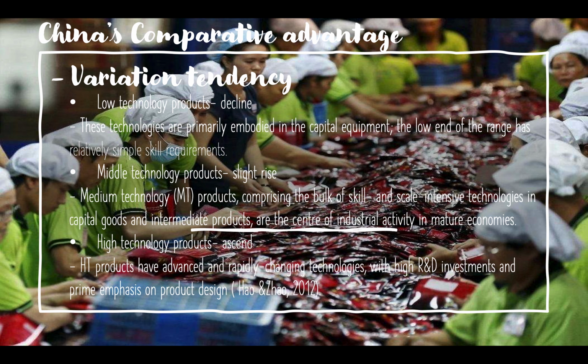Hao and Zhao also pointed out that from 1999, the category of Chinese exports to the world underwent qualitative change, characterized by a declining share of low technology products, an ascending share of high technology products, and a slight rise in the share of middle technology products. Therefore, China is recommended to maintain its comparative advantages while vigorously developing and specializing in the scientific and technological development and industrial base in order to create its specific absolute advantages.